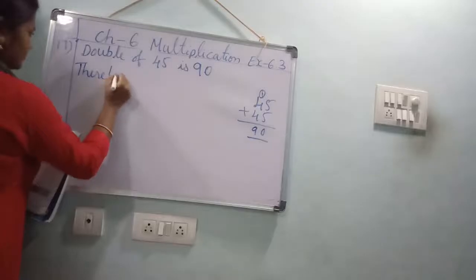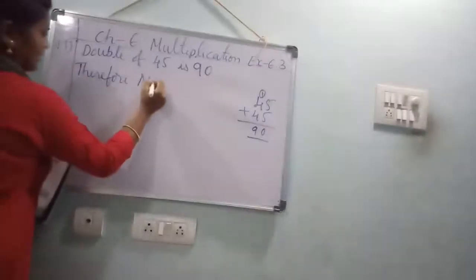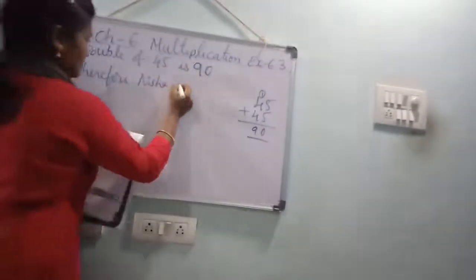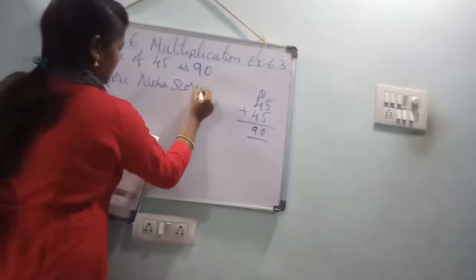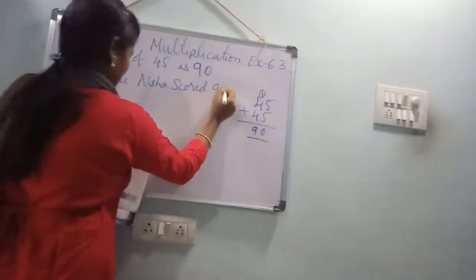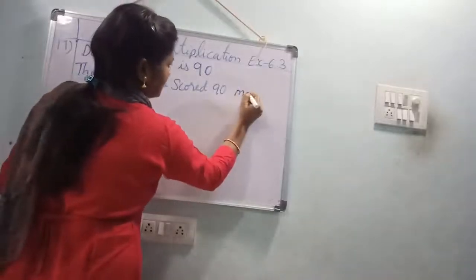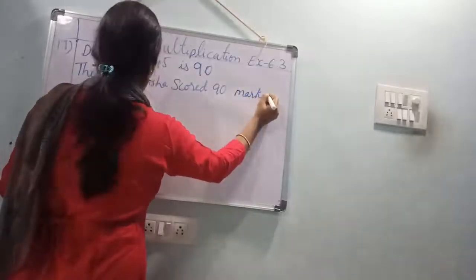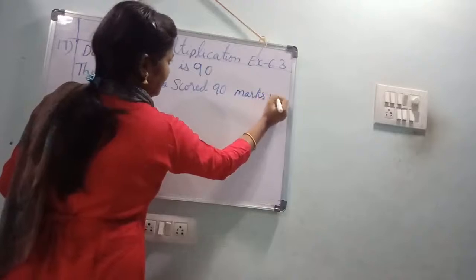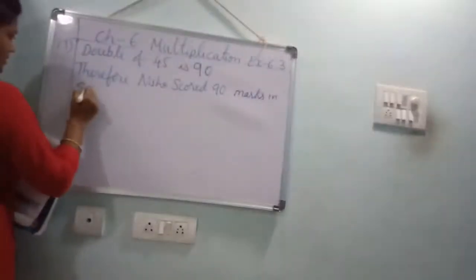Therefore, Nisha scored 90 marks in science.